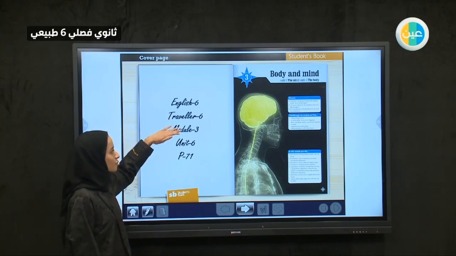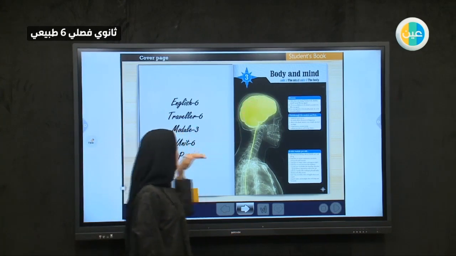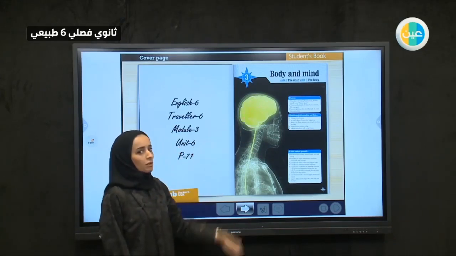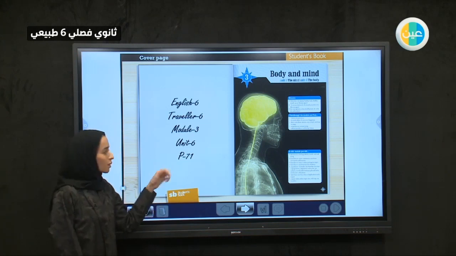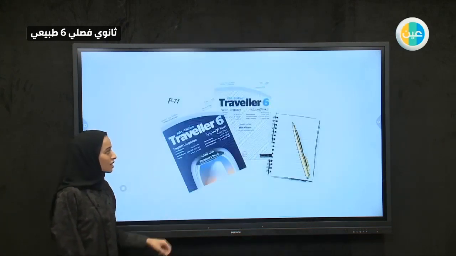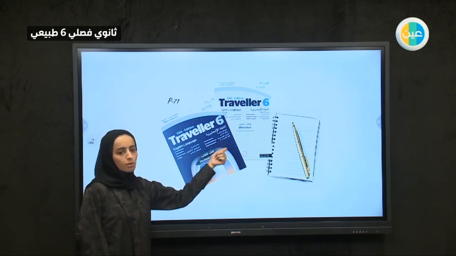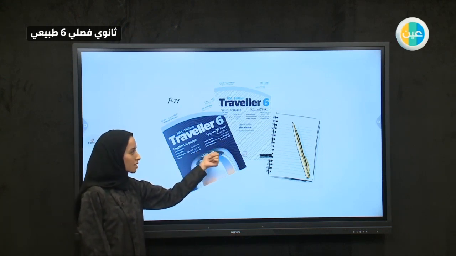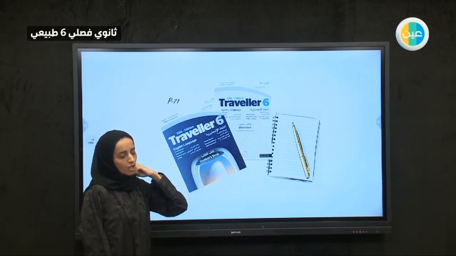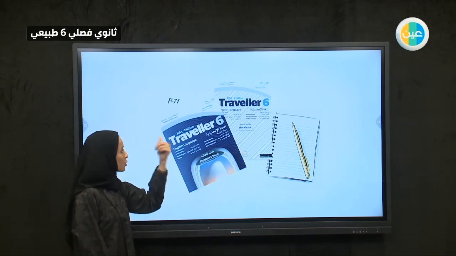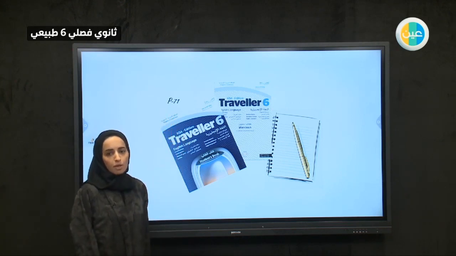English 6 from your book Traveler 6, module number 3, Body and Mind, unit 6, which is about the body. We're going to discuss page 71. So let's go ahead. In our lesson today, you're going to need your book, your workbook. We will do some exercise there in your workbooks, a sheet of paper and a pen so you would write your notes. Now open your books on page 71. We will start with the vocab part.